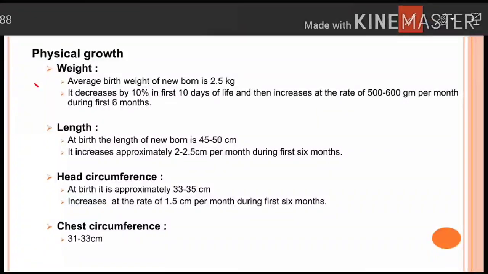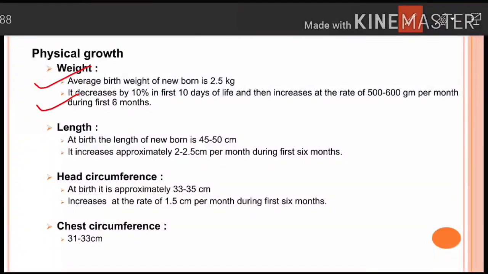The average birth weight is 2.5 kg. It is for India, but if you read books from foreign authors, you will find that the average birth weight is given as 3.5 kg. So it differs from country to country, but we are studying in India, so I am focusing on the average birth weight of a newborn in India. So dear friends, it is 2.5 kg.